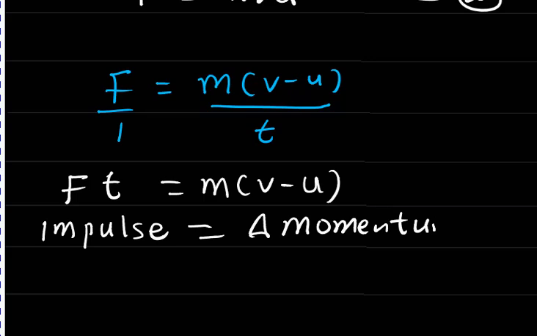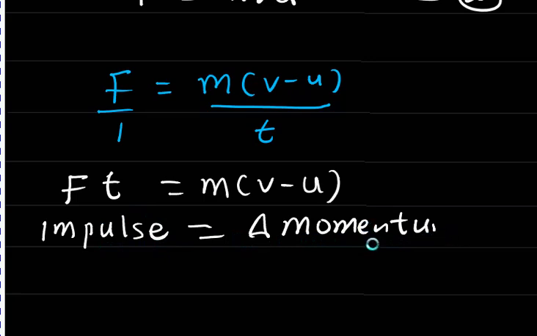I think it is very important for us to understand this basic principle in Newton's second law. Please take note: impulse is equal to change in momentum.